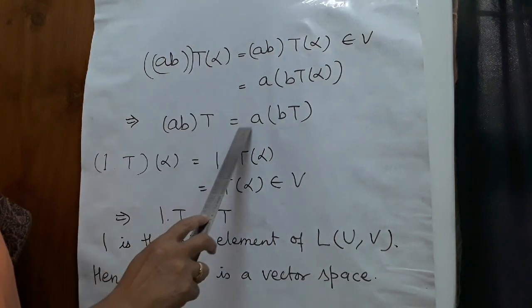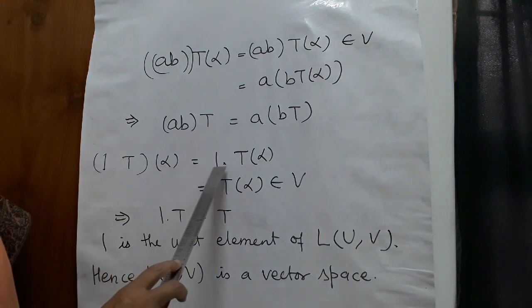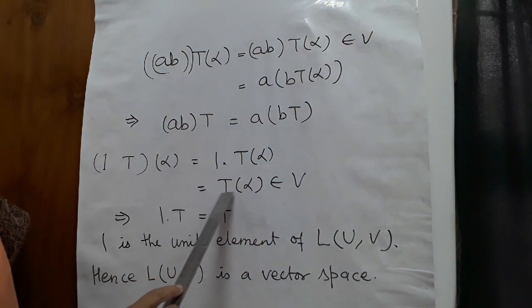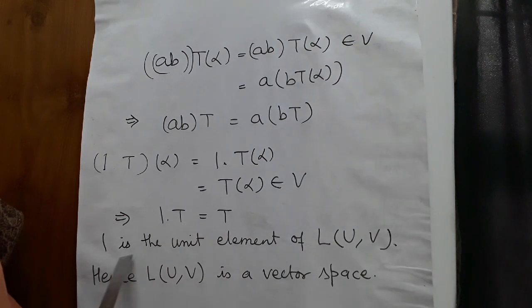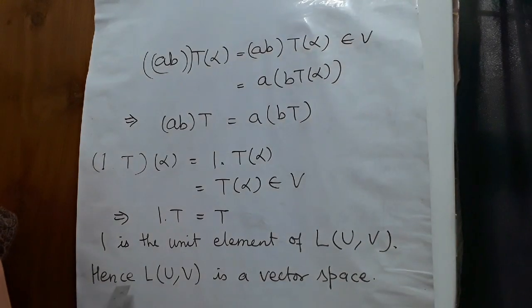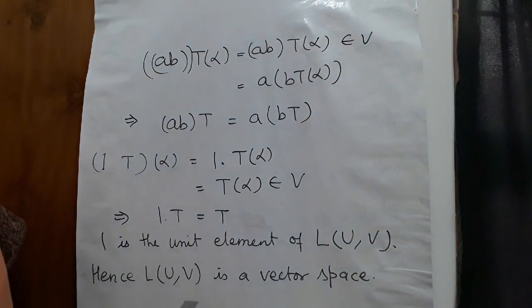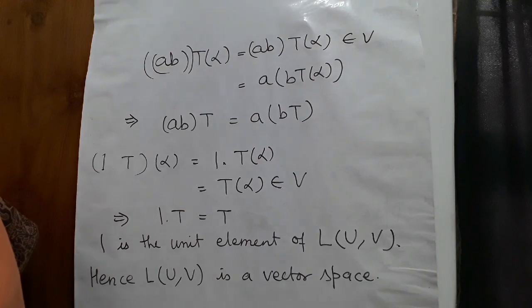So, (AB) T is equal to A (B T). 1 into T alpha is equal to T alpha, which belongs to V. So 1 into T is equal to T. 1 is the unit element of L(U,V). Hence, L(U,V) satisfies all the properties of a vector space. So L(U,V) is a vector space.